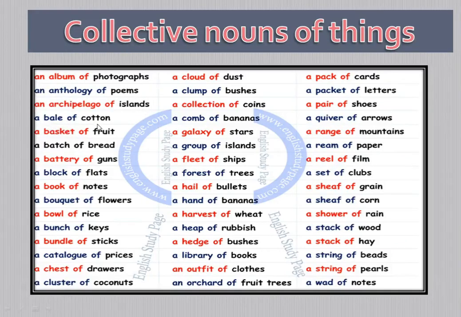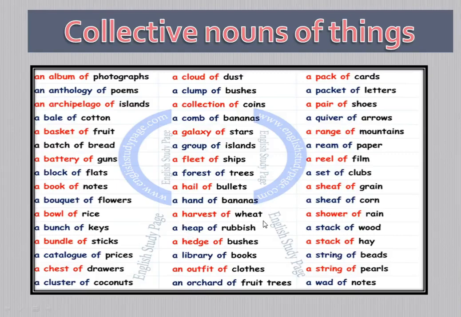Similarly, a bale of cotton, a basket of fruit, a batch of bread, a battery of guns, a block of flats, a book of notes, a bucket of flowers, a bowl of rice, a bunch of keys, a bundle of sticks, a catalogue of prices, a chest of drawers, a cluster of coconuts, a cloud of dust, a clump of bushes, a collection of coins, a comb of bananas, a galaxy of stars, a group of islands, a fleet of ships, a forest of trees, a hail of bullets.